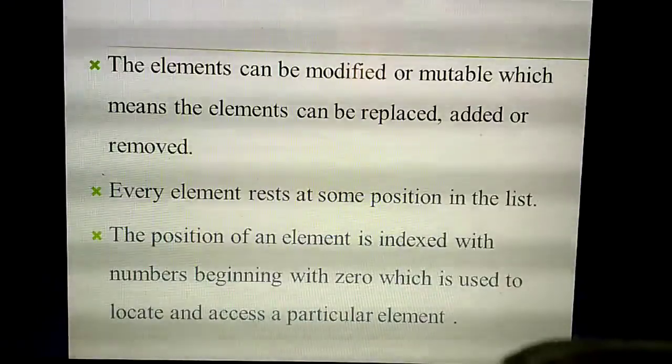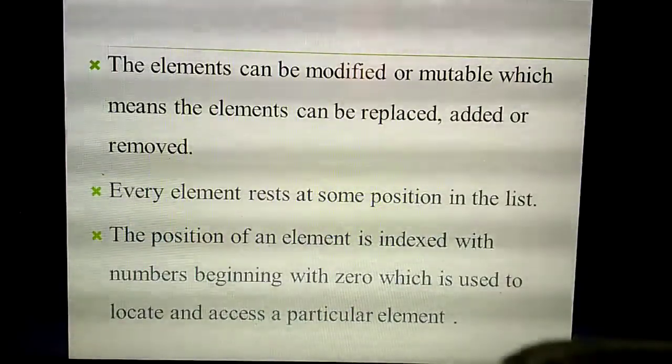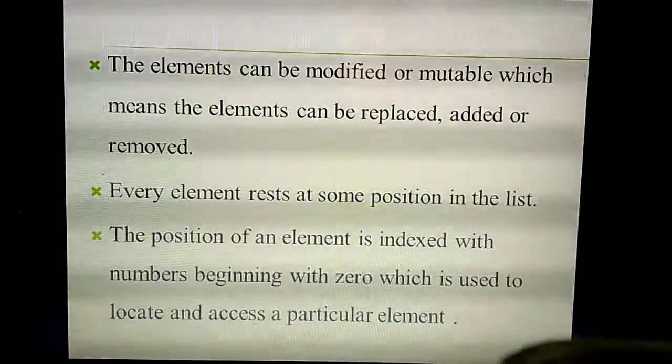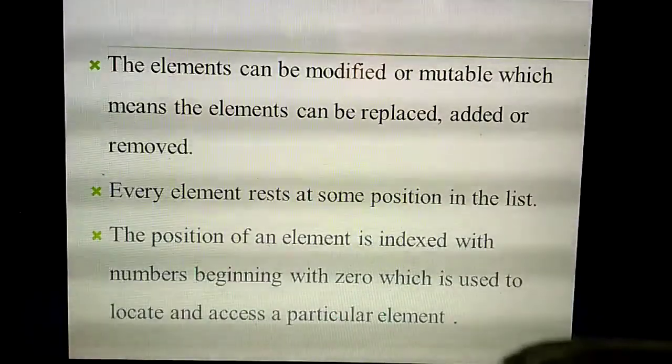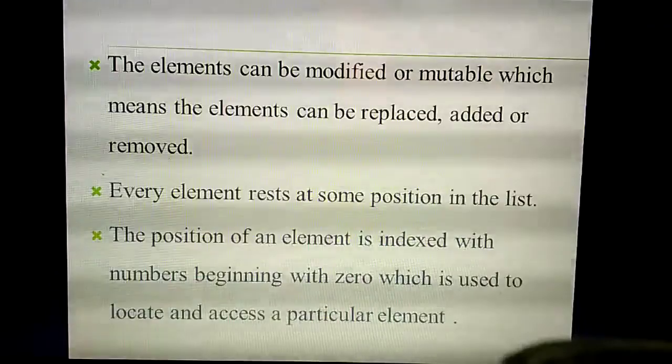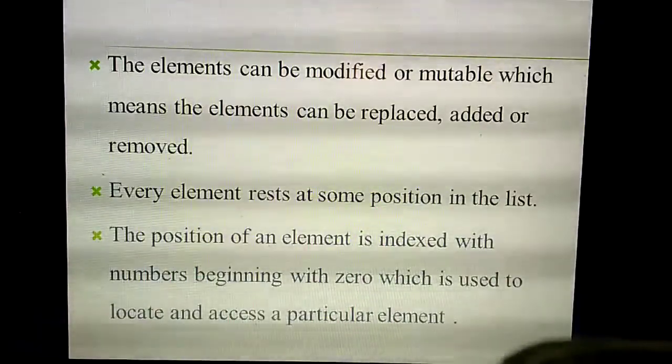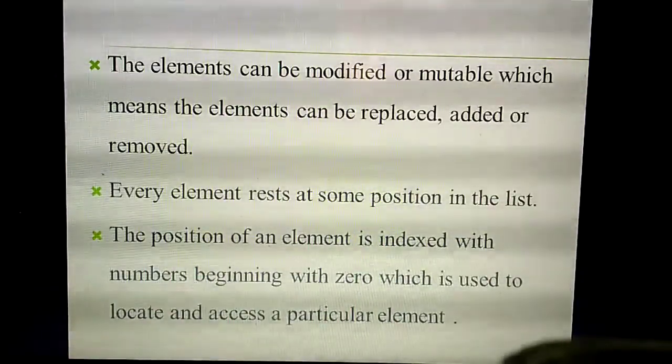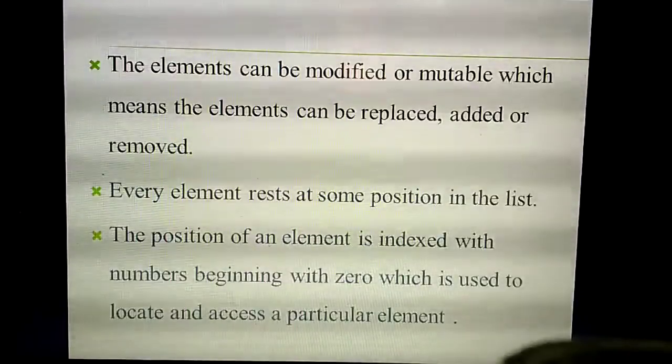Understand? Each element or each value of the element has some position in the list. What do you mean by position? First position, second position, third and fourth. Likewise, however many elements are present inside the list, each element will have a separate position.